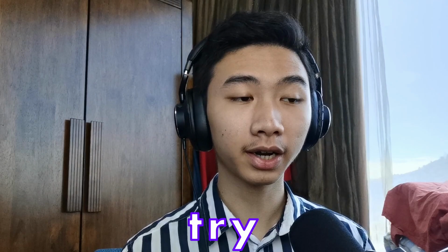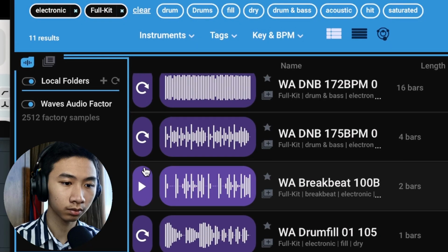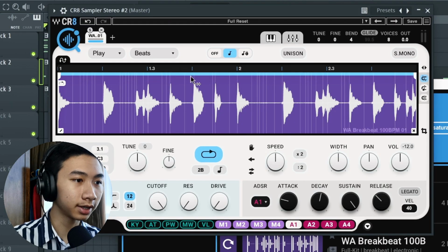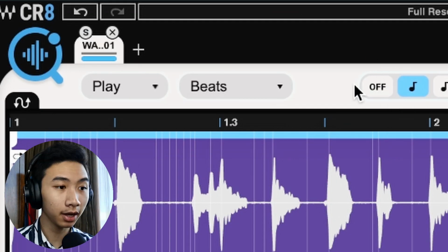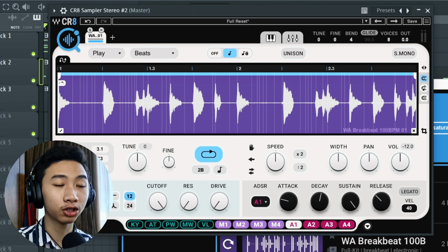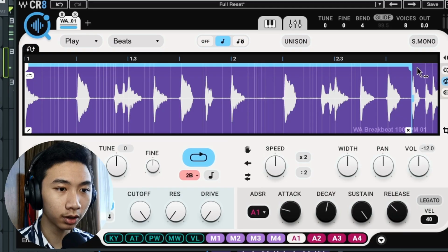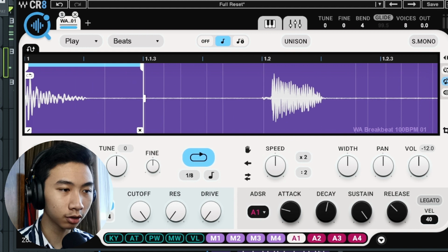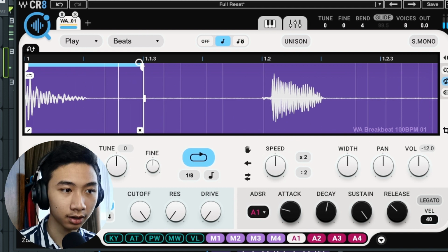Now the next thing I want to try out is the beat mode. Alright, so we've loaded this in and immediately it detects that it's a beat. Over here, it actually chopped the entire drum loop into different sections. Now I want to chop this entire thing up so that I can play it individually. So for now I just have the kick.